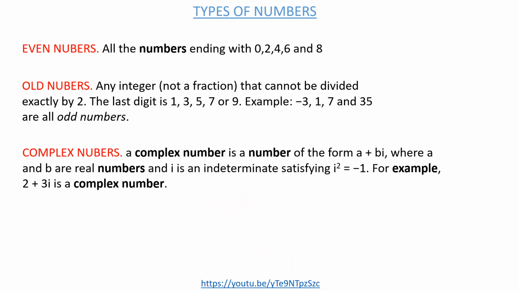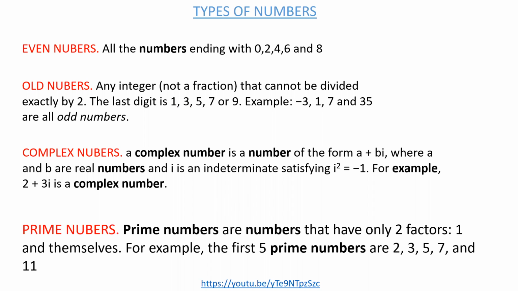So let's look at another set of numbers. Oh, sorry, let's start with prime numbers first. Prime numbers are simply numbers that only have 2 factors, which are 1 and itself. For instance, 2 is the smallest prime number that we have. So 2 contains only 2 factors, which are 1 and 2.